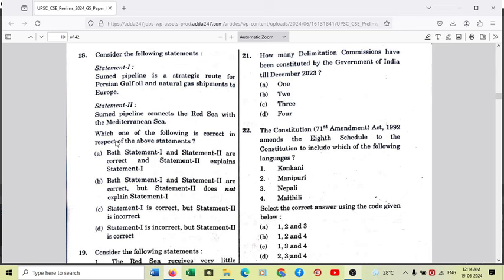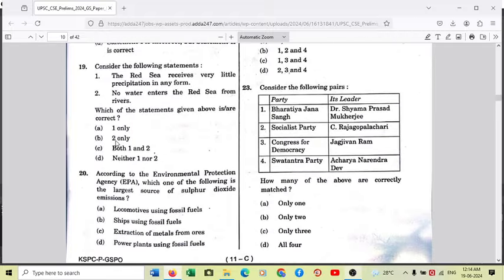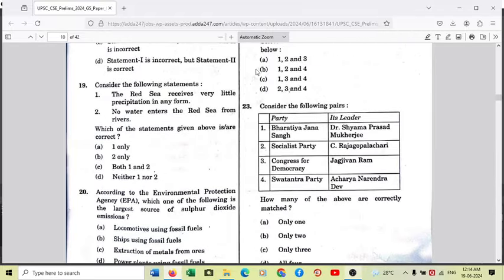Moving to another question, question number 19. The Red Sea receives very little precipitation in any form. No water enters the Red Sea from rivers. The first part is very true, because the Red Sea is located at about 25 to 30 degrees north latitude, and in this latitude there is shifting of pressure belts.